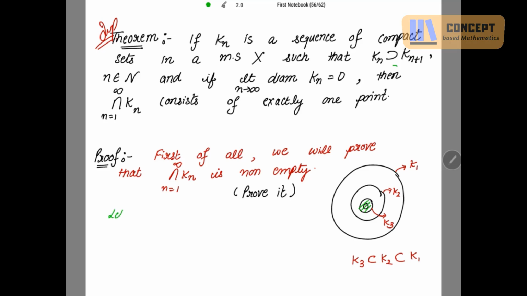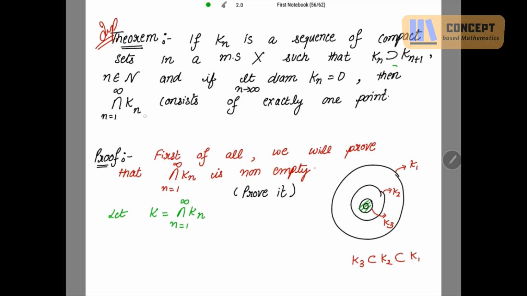Let's take this intersection of Kns to be equal to K, right? And it is given that the diameter of Kn, where n tends to infinity, limit is equal to 0.